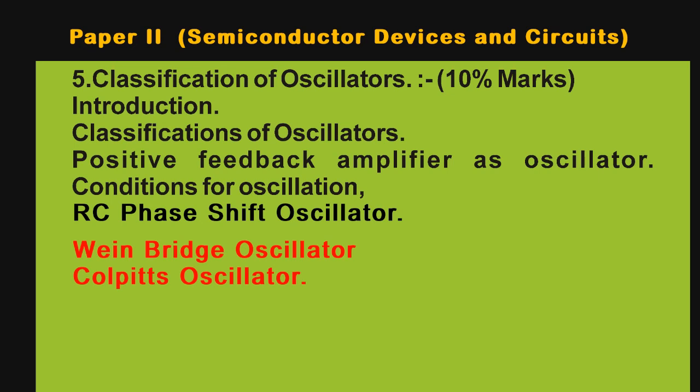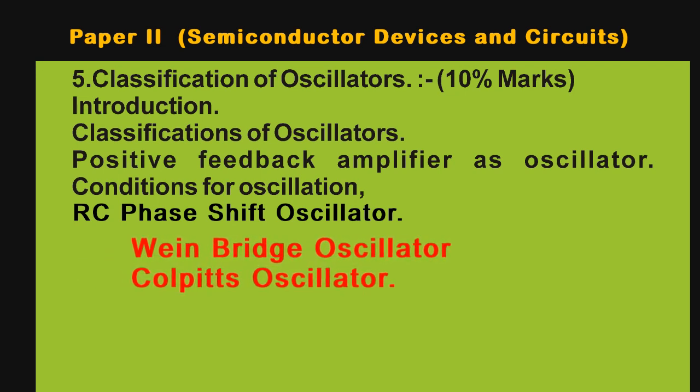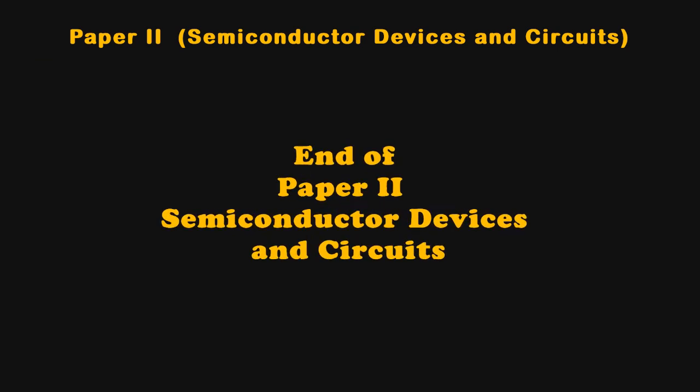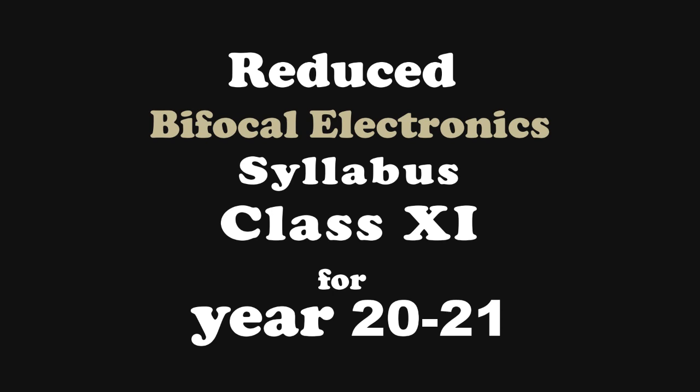Then there are three types of oscillators which have to be studied, but only the RC phase shift oscillator remains here, and the remaining two oscillators, that means Wien bridge oscillator and Colpitts oscillator, have been omitted in this chapter. So this was all about the syllabus for the 11th standard in the year 2021. Thanks for watching.